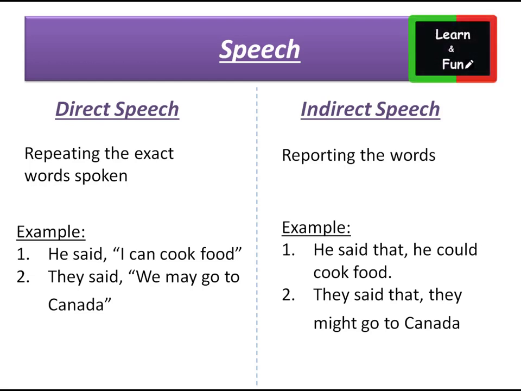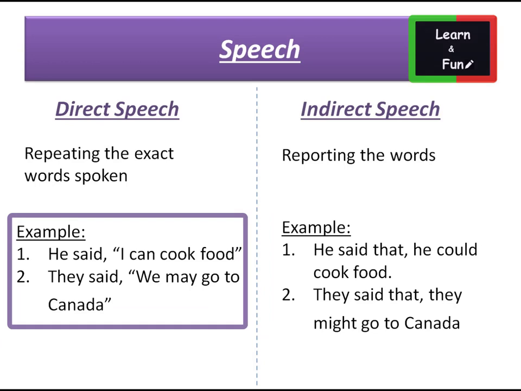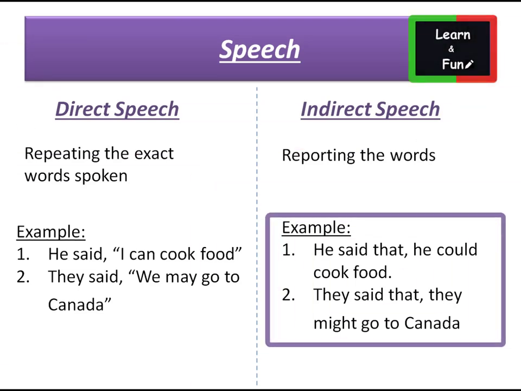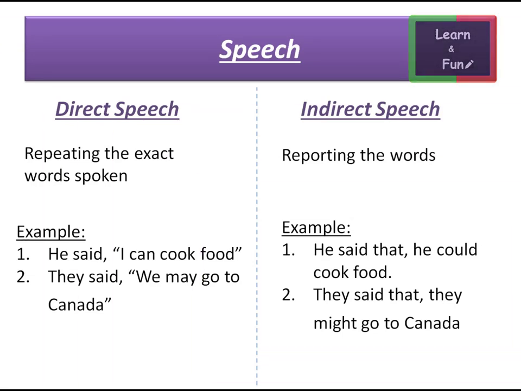The second sentence for direct speech is, they said, "We may go to Canada." And the indirect speech for the same sentence would be, they said that they might go to Canada. According to the grammar rule, the sentence changed from direct to indirect speech. We have converted may to might, removed the comma and inverted commas, and added the keyword "that" between the reporting and reported speech.